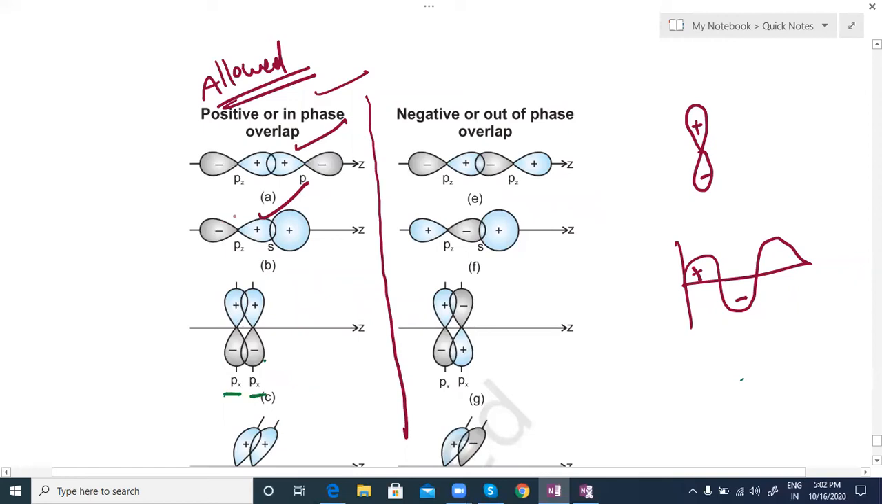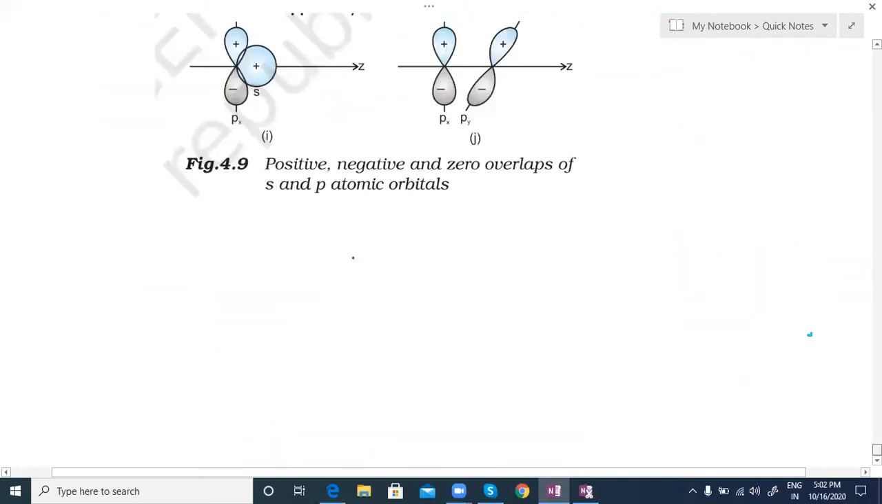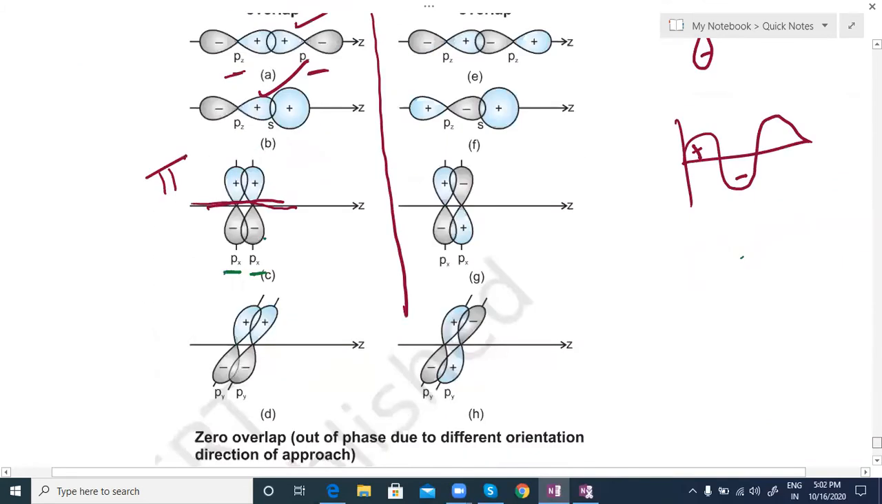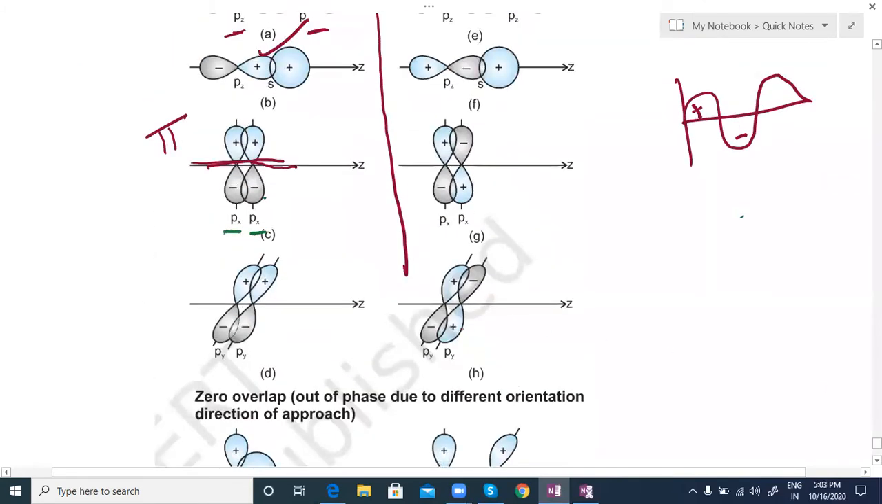Clear? And one point you observe here is that they are taking the molecular axis. That is a sigma bond formation. Perpendicular to the molecular axis, what we call pi bond formation. Got it? So this is also pi bond formation. Did you observe that one here?